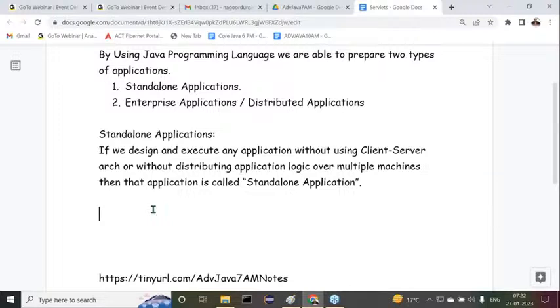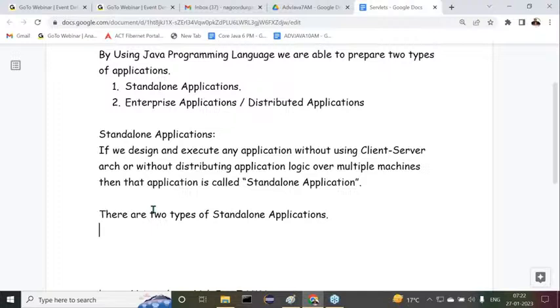Again, there are two types of standalone applications. In general, what are the two types of standalone applications? The first one is CUI applications, and the second one is GUI applications. The first one is CUI applications, and the second one is GUI applications. Understand it clearly.